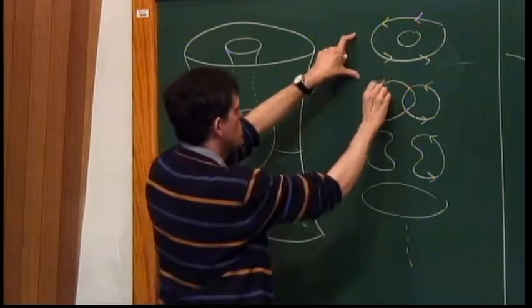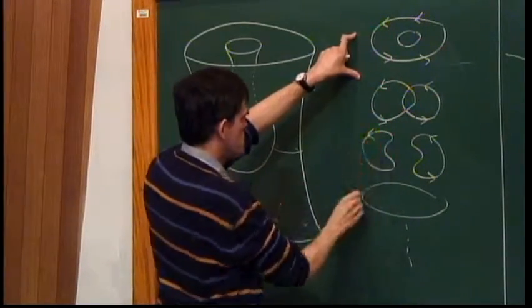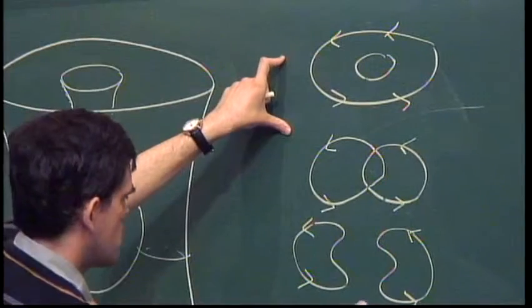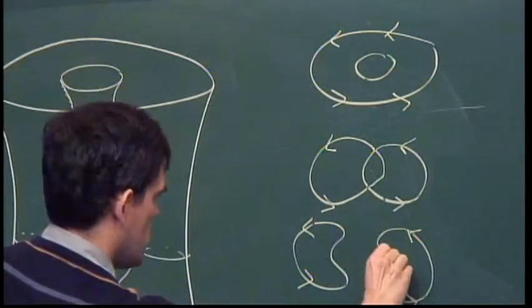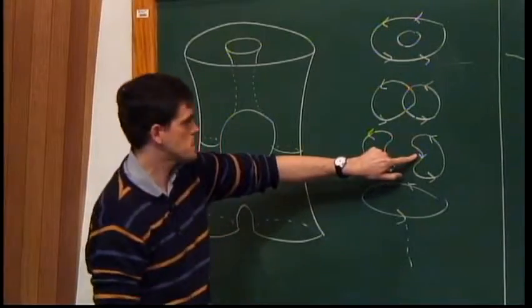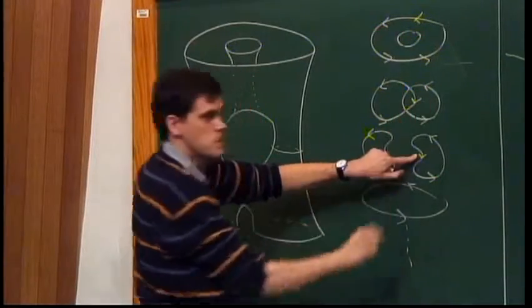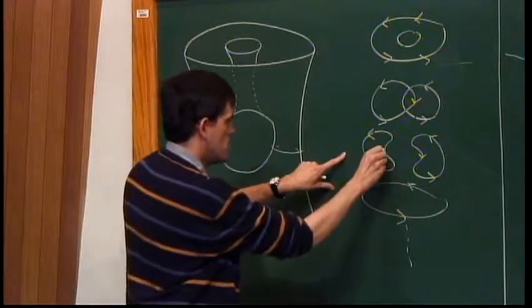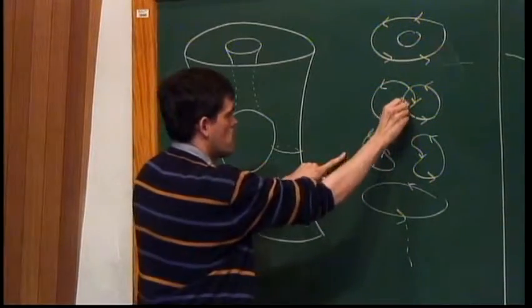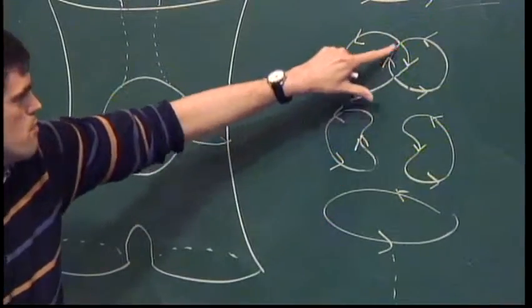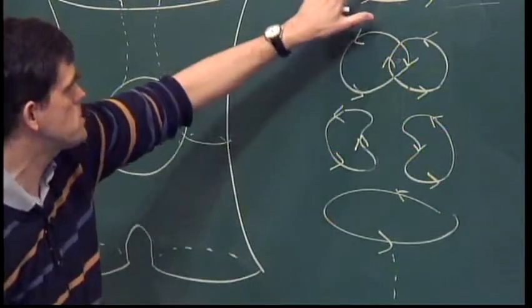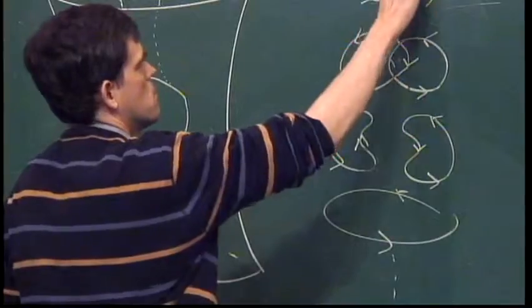And so this one will be like this. This one will be like this. This one will be like this. And what happens here? Here, this one is like this. So here, by continuity, this one is like this. And here, it is the contrary. Okay? It goes up like that. Here it goes up. And so, when you follow this, this circle will be oriented like this.